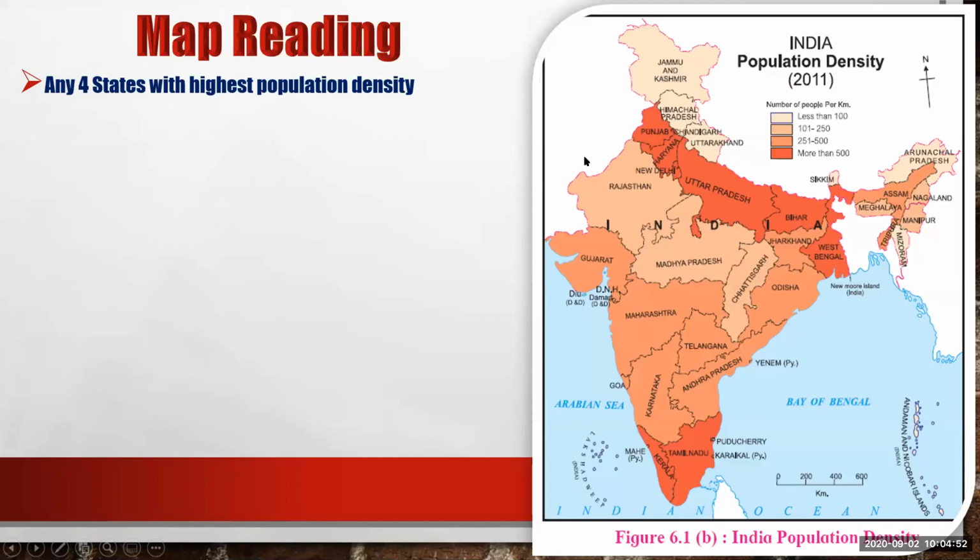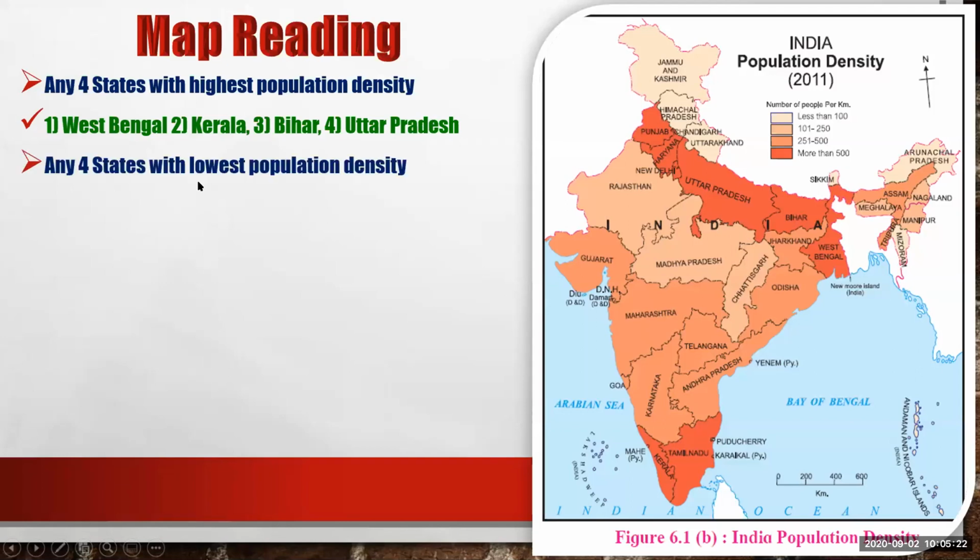These are Punjab, Haryana, Uttar Pradesh, Bihar, West Bengal, Tamil Nadu, and Kerala. 4 examples are needed here. You can choose from these 6, 7 states. You can choose whatever you want to write there. If no number is mentioned, then you have to write all the states having highest population density. Now second question, any four states with lowest population density?